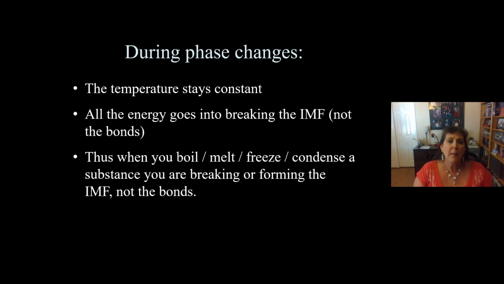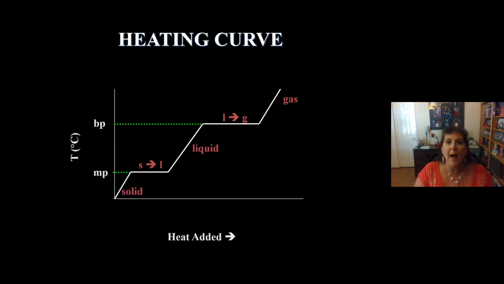So when you boil and melt and freeze and condense, sublime and deposit a substance, we're breaking or forming intermolecular forces, not bonds. I want to go backwards. If we start up here with the gas and cool it, eventually we condense and head backwards as we condense the gas to a liquid. So condensing occurs at the same temperature as boiling.